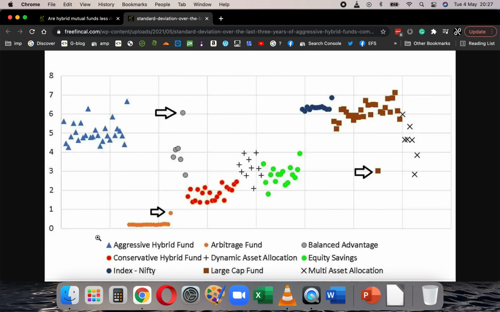It's just not possible. That's why I wanted to make this post, that many hybrid funds are not actually less risky than equity, because the risk is unknown, undefined, or ill-defined, I should say. They are more risky than equity funds, in my opinion.